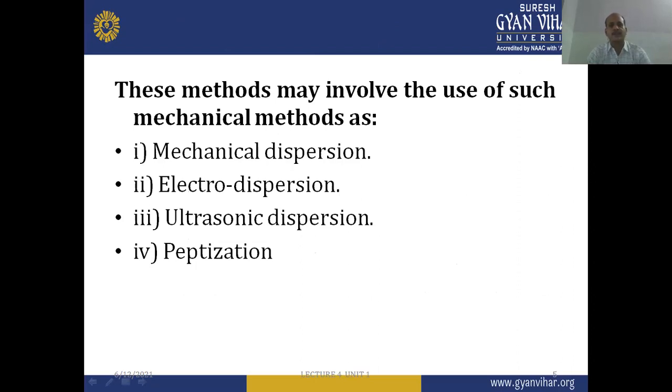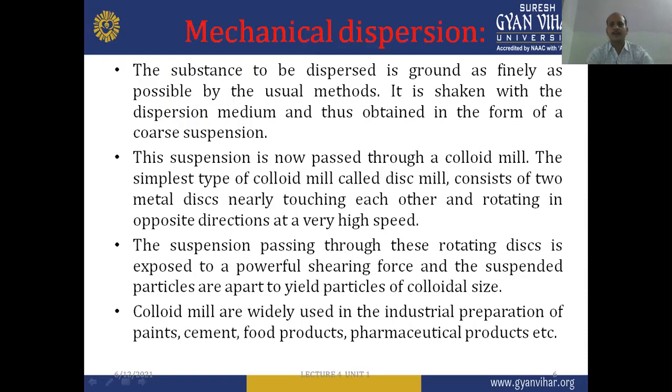This method involves the use of mechanical methods like mechanical dispersion, electro dispersion, ultrasonic dispersion, and peptization. So the first method for preparation of colloidal dispersion is the dispersion method, and it can be divided into four parts. One is mechanical dispersion, second is electro dispersion, third is ultrasonic dispersion, and last is peptization. Now let us discuss one by one. The first one is the mechanical dispersion method.